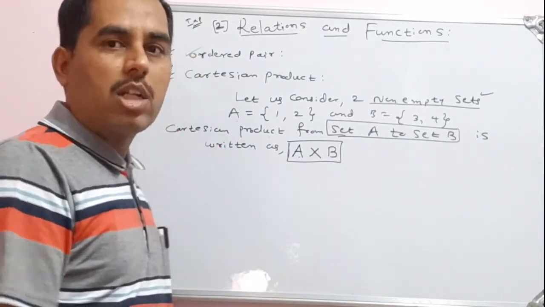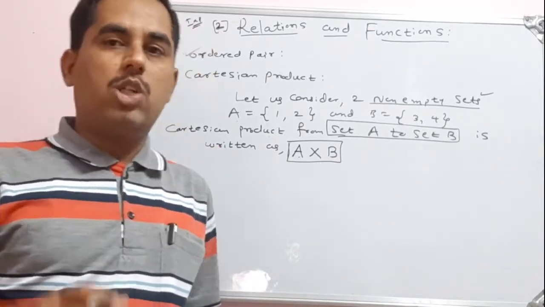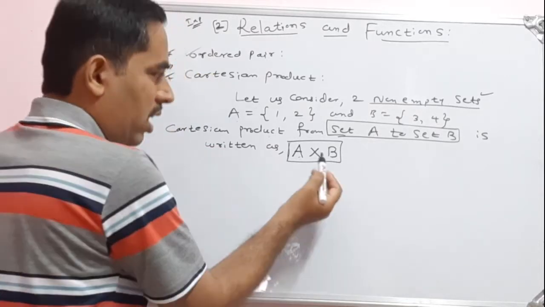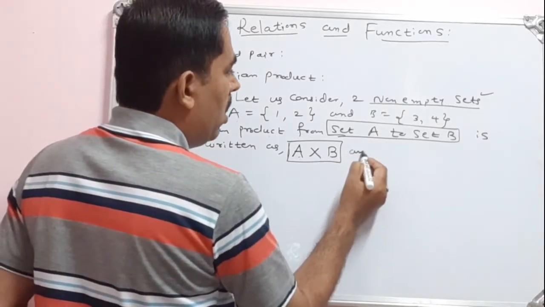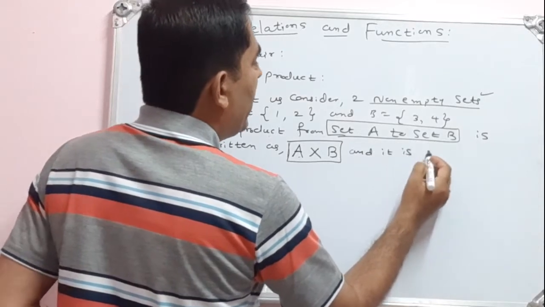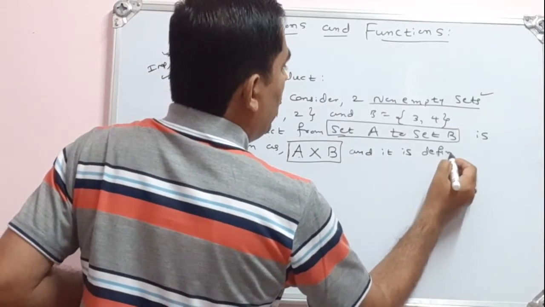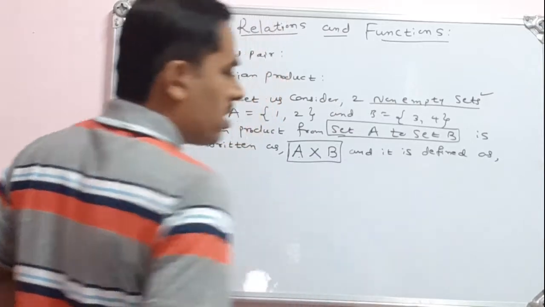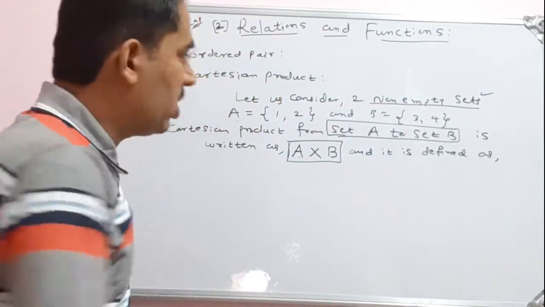Then what is the meaning of A cross B? How do you define A cross B? That should have a meaning here. So the symbol is A cross B. Observe carefully, how do you write the Cartesian product? This concept, Cartesian product, is very, very important.